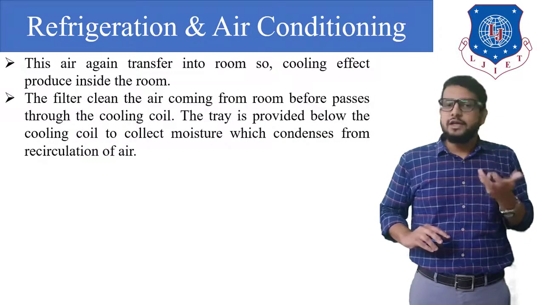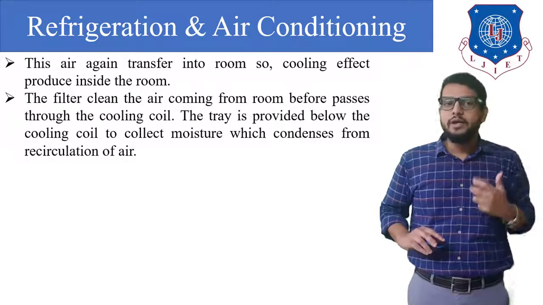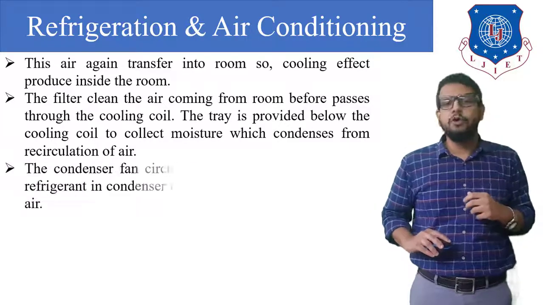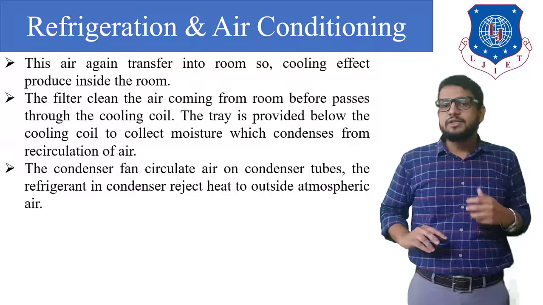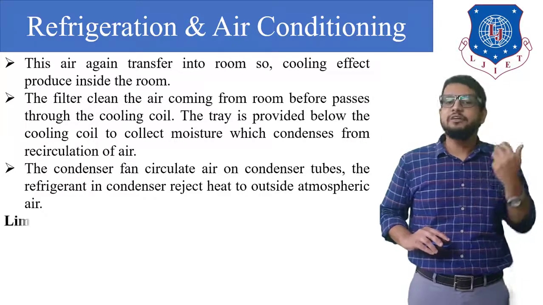The filter cleans the air coming from the room before it passes through the cooling coil, and a tray is provided at the bottom of the evaporator coil to collect the condensed water. The condenser fan circulates the air on the condenser tube, and the refrigerant in the condenser rejects heat to the surrounding atmosphere.